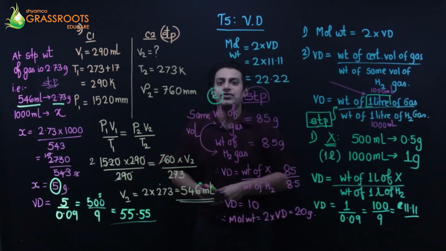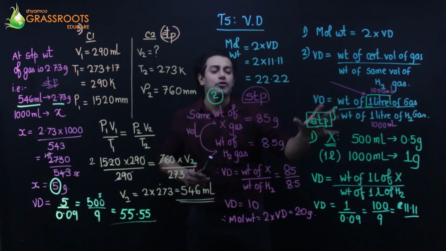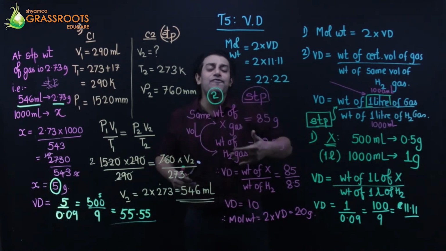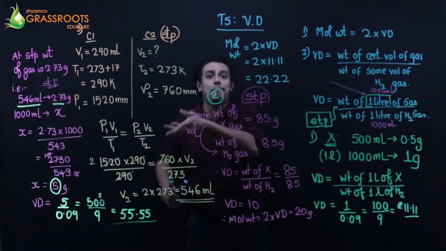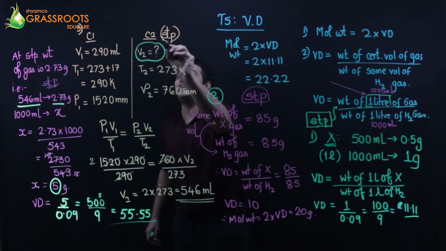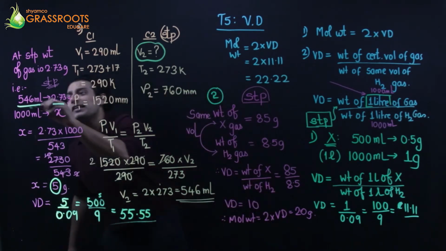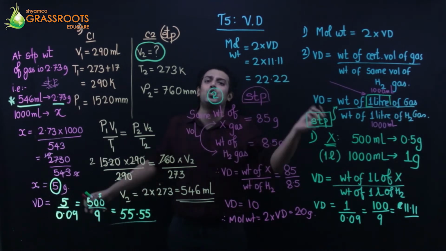Okay, so it was a wonderful question. I have told you time and again that these formulas can be used if and only if the gas is at STP. So what I did was, I found out the volume at STP. I got the answer as 546. That won't work, why?